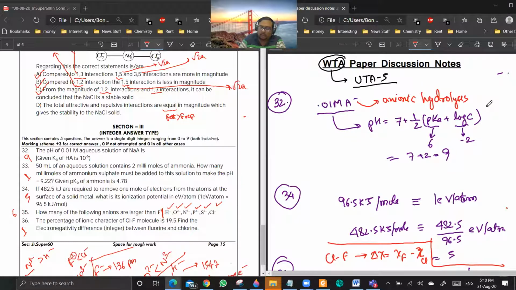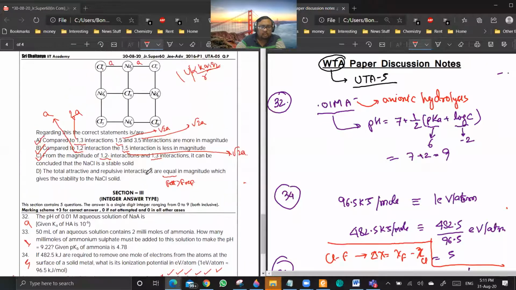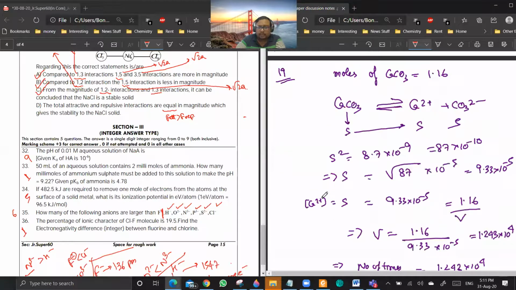So pH will be 7 plus half pKa plus log C. It will be 9. Getting a point? Yes, sir. Okay. Question 33, any doubt? I think this question has come in the previous papers also, something similar. Is it a doubt? No, sir. Okay. Explain, sir, 33. Okay.